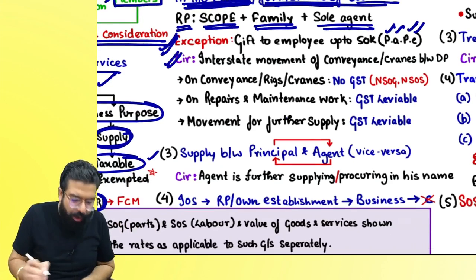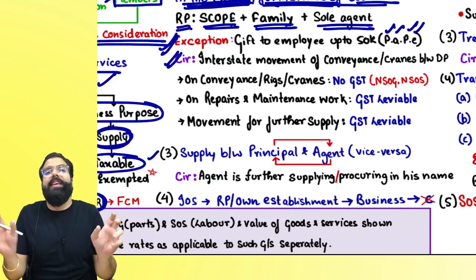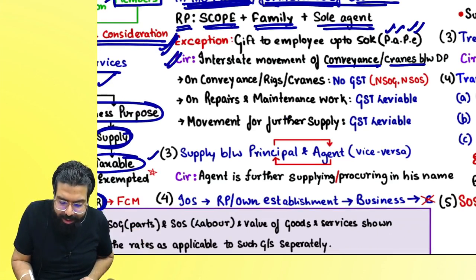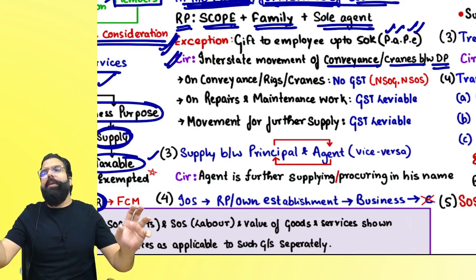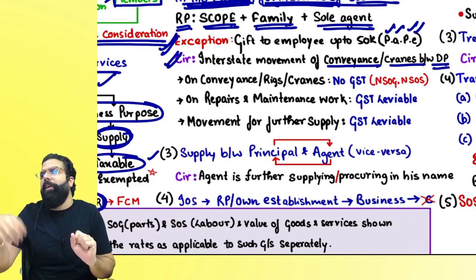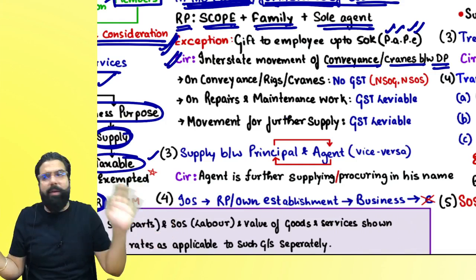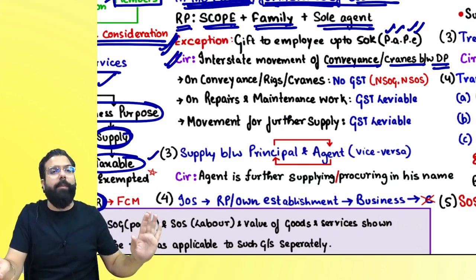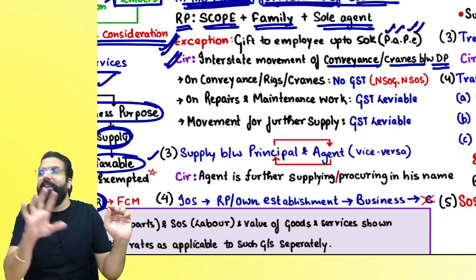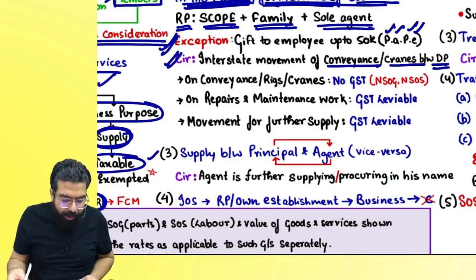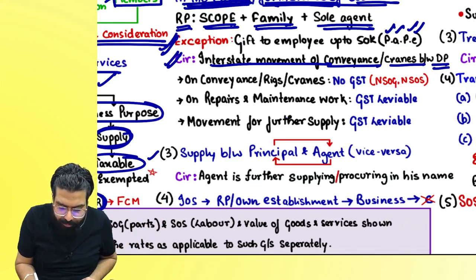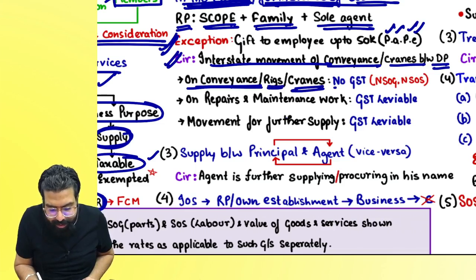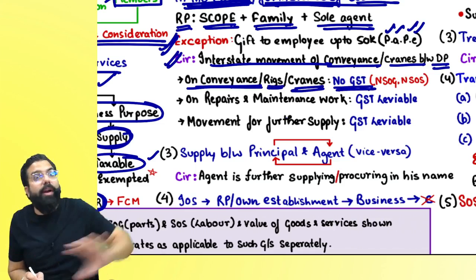Then we had a circular which told about interstate movement of buses, conveyances, trucks, cranes, etc. between distinct persons, whenever they are going from one state to another to their distinct person. For example, SRS Travel Karnataka and SRS Travel Tamil Nadu: a Karnataka bus went from here to here, the bus was not supplied. However, GST will come on passenger transportation. So they told that if there is an interstate movement of conveyance, cranes, etc., then on the conveyance, rig, cranes, etc., there will be no GST. It is not that the conveyance alone is supplied.